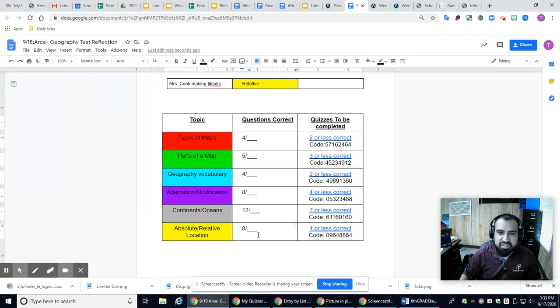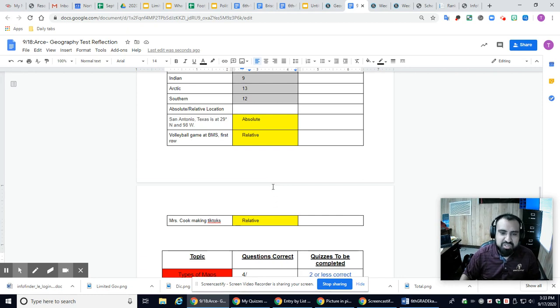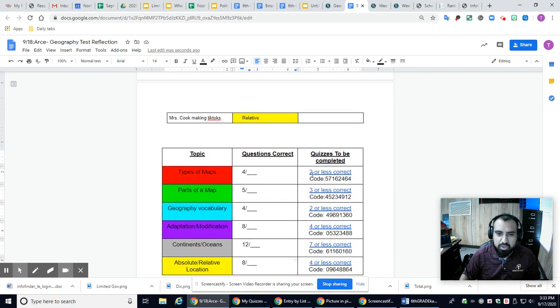So the way you're going to access these websites, depending on which one you need to reteach or which one you missed the most, depending on how many questions you missed, you're going to click on those. So let's say I missed, let's see, I only got one correct here. I'm going to put a one. If I got all five correct right here, I'll put five. Then on this one, I got three right. On adaptation modification, I only got two right. I missed a lot of them.